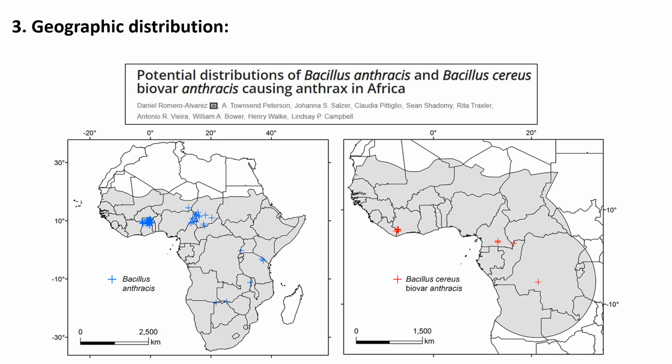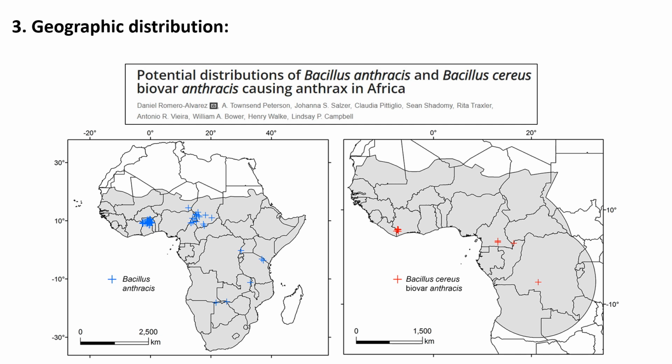The third point is geographic distribution. In this example, mapping the spatial distribution of zoonotic disease helps identify areas where particular diseases are more common. This information is crucial for implementing targeted surveillance, prevention, and control strategies.